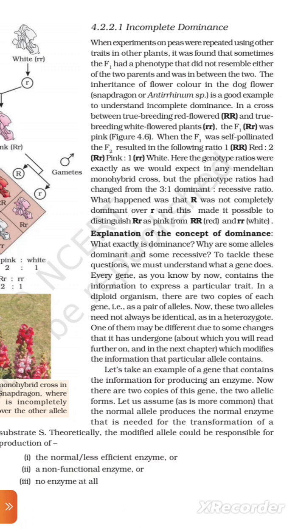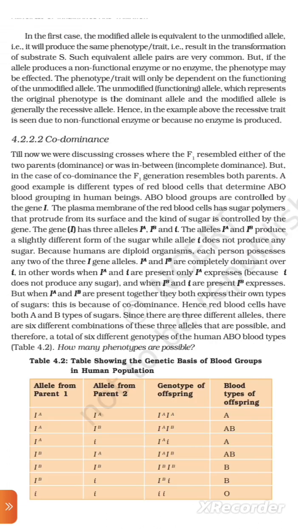Let's take an example of a gene that contains the information for producing an enzyme. Now there are two copies of this gene, the two allelic forms. Let us assume, as is more common, that the normal allele produces the normal enzyme that is needed for the transformation of a substrate. The modified allele could be responsible for the production of a normal or less efficient enzyme, or a non-functional enzyme, or no enzyme at all. In the first case, the modified allele is equivalent to the unmodified allele.